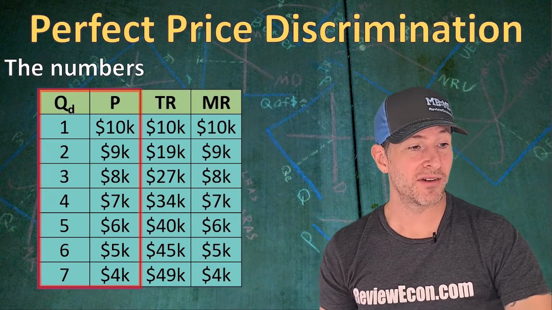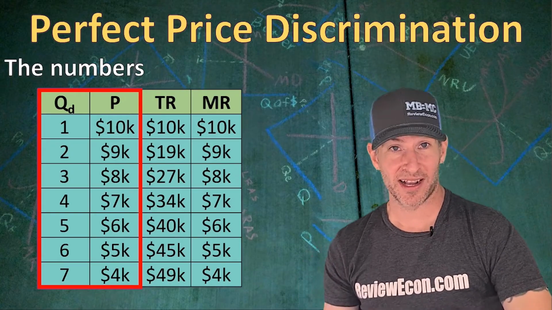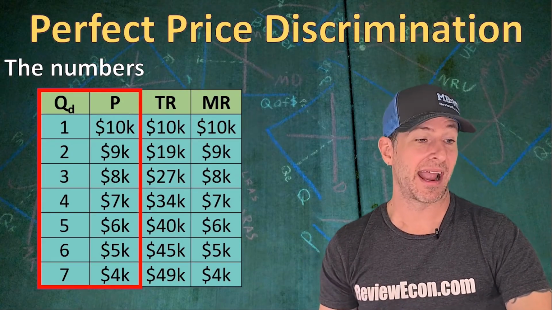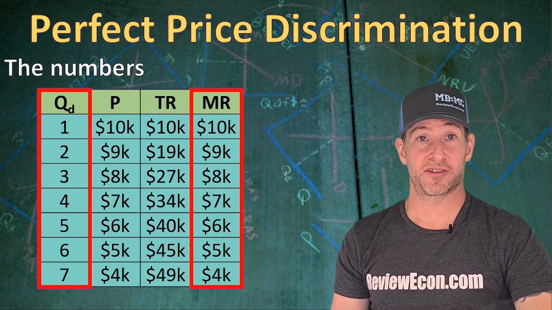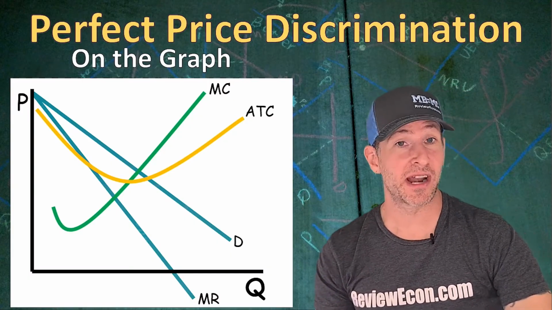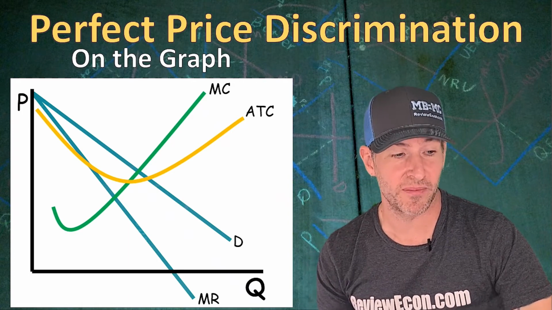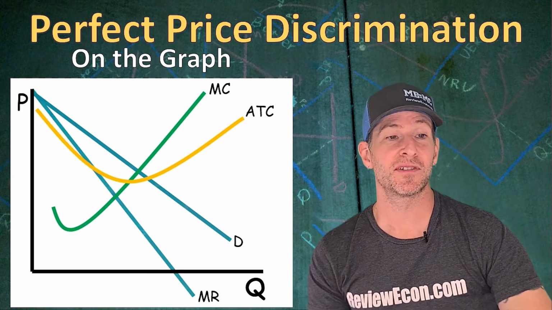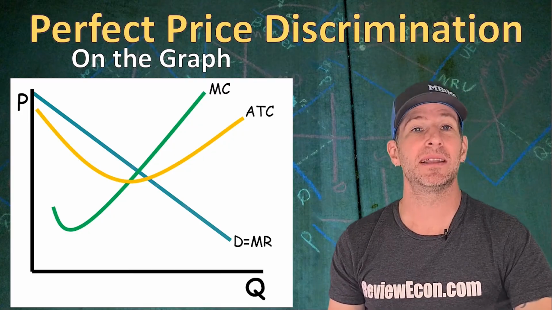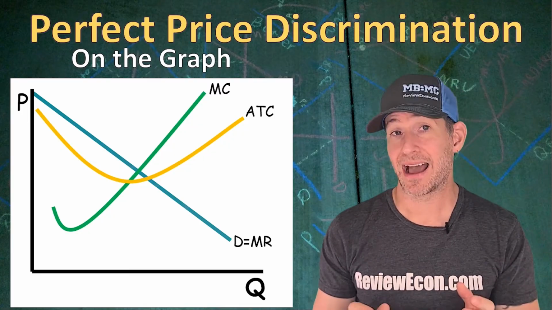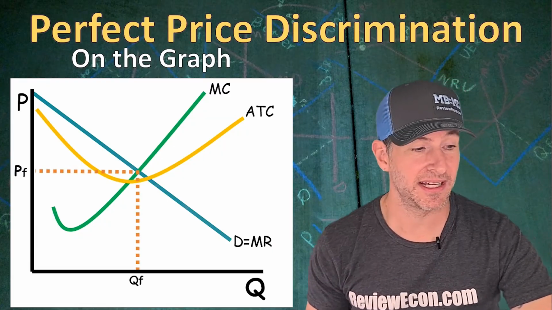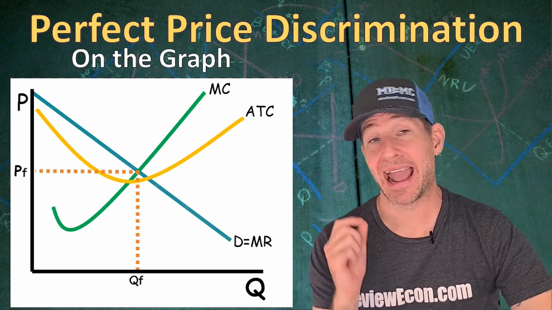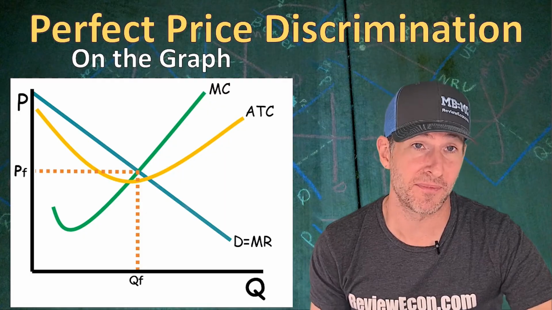And if we graph out those two columns, of course, the quantity and price, that is the demand curve here. And when we graph the quantity with the marginal revenue, that gives us the marginal revenue curve. And so over on the graph, that means when a firm perfect price discriminates, that marginal revenue curve is going to merge upward and become equal to the demand curve. Now the perfect price discriminating monopoly is going to produce where MR equals MC, QF is that quantity, and PF is the profit maximizing price.